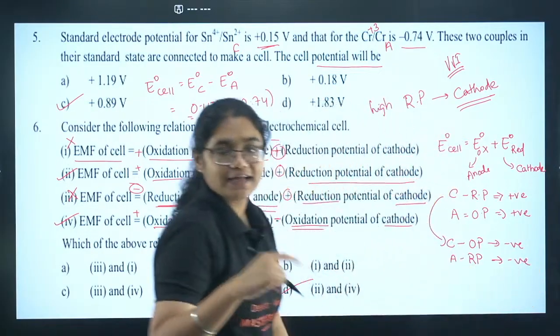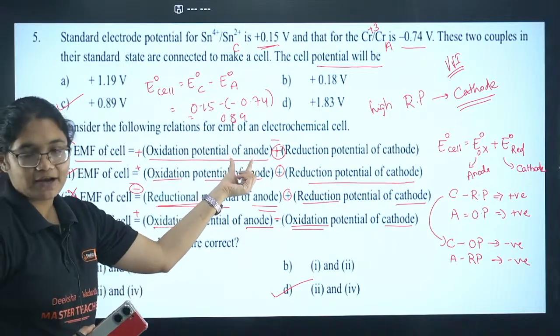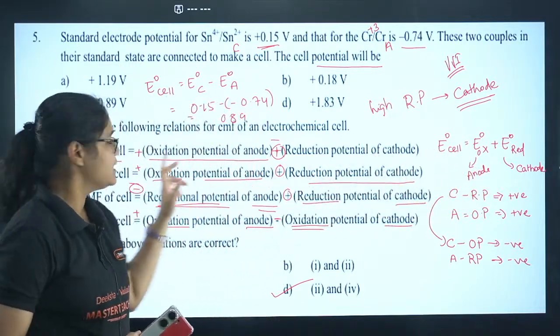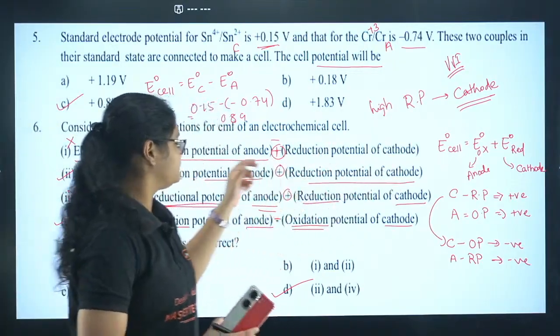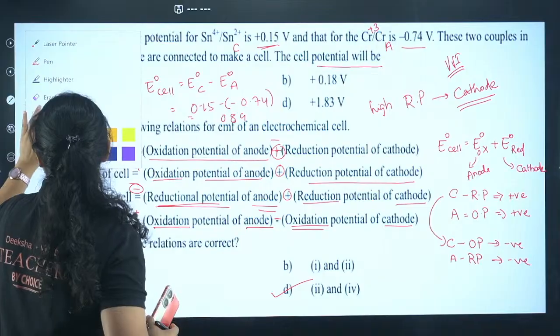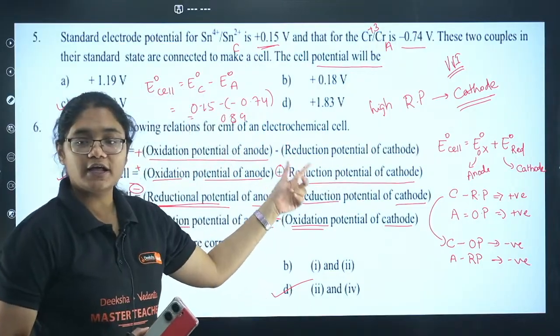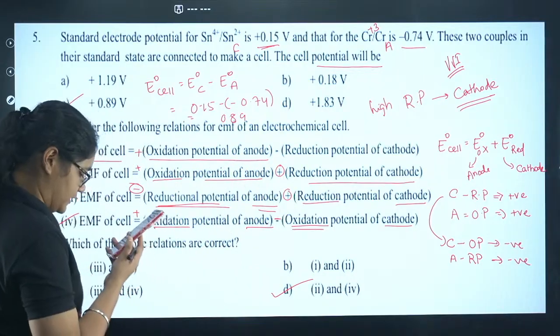Now let's analyze all the options once again. Oxidation potential of anode: anode undergoes oxidation, so the sign is positive, so this is correct. But reduction potential of cathode: cathode undergoes reduction only, so reduction potential should have a positive sign, but here it is negative, so this statement is wrong.